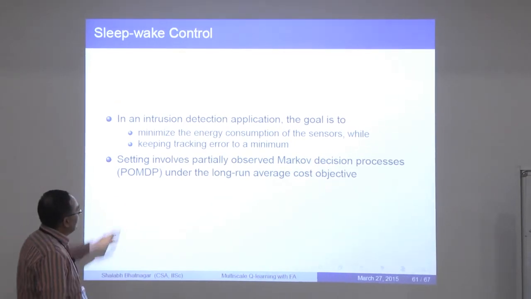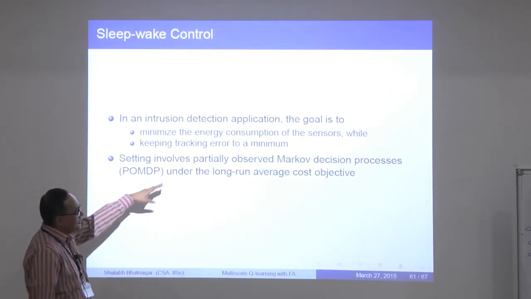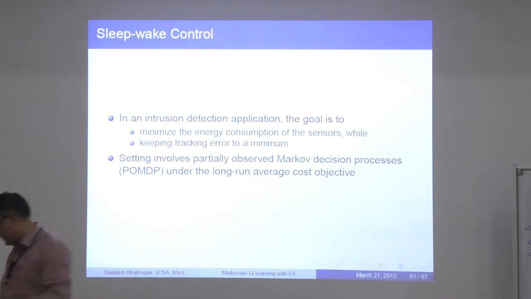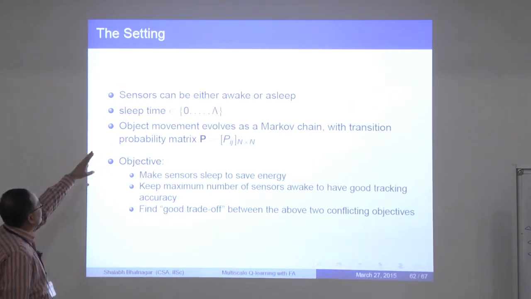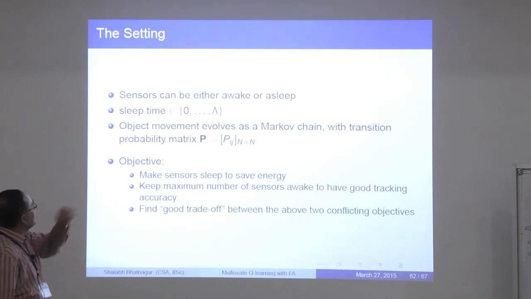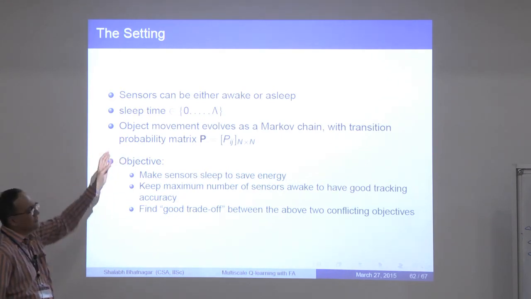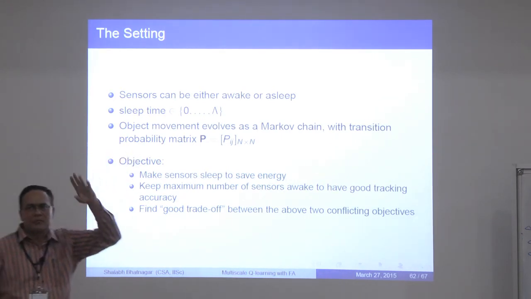Now this setting involves a partially observed Markov decision process, and what we did was apply the long run average cost criterion. The sensors can be either awake or asleep, and the sleep time is assigned to be the numbers 0, 1, all the way up to some capital lambda.